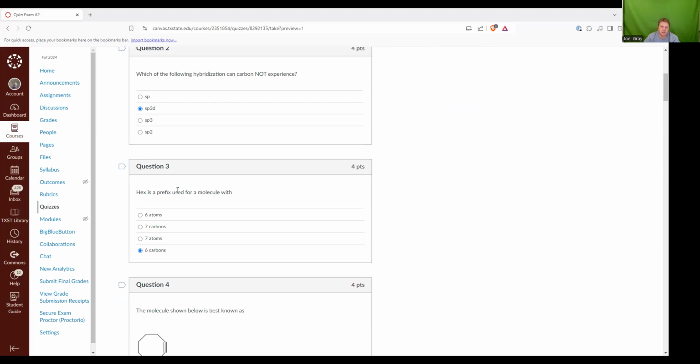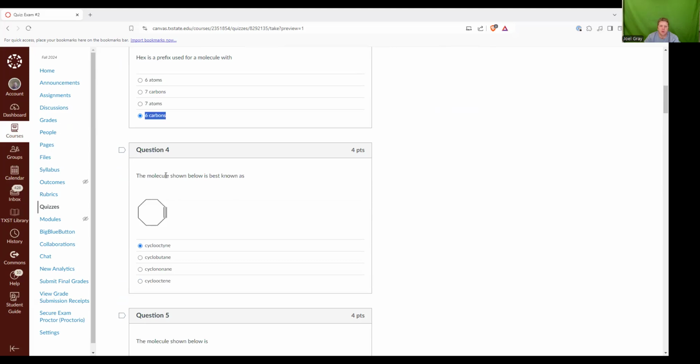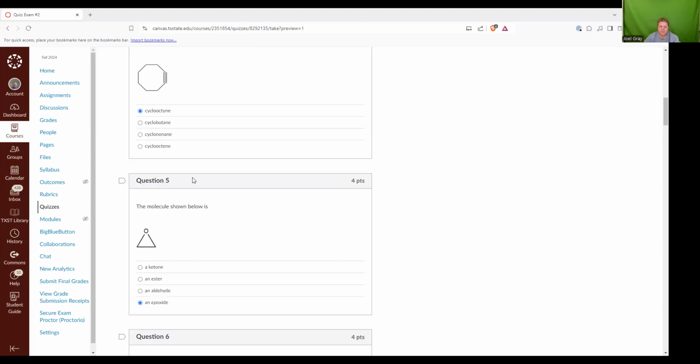Hex is a prefix used for a molecule with, that's right, six carbons. The molecule shown below is best known as, this is an octagon, so oct. It's also cyclic, so cyclooct. And then there's a triple bond, so that's cyclooctyne.